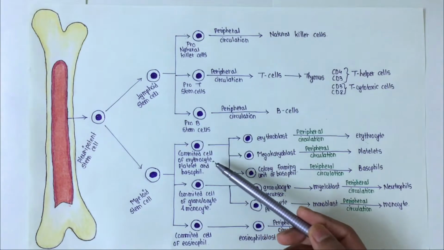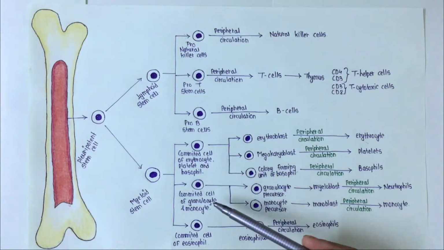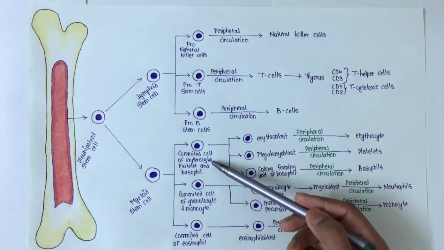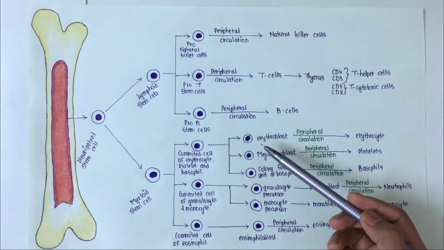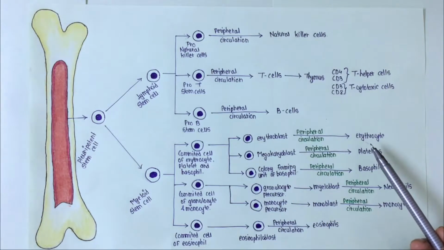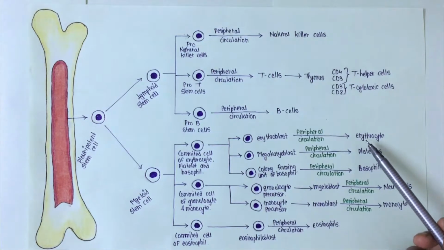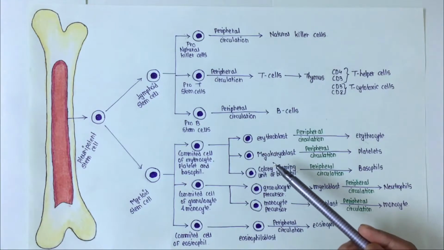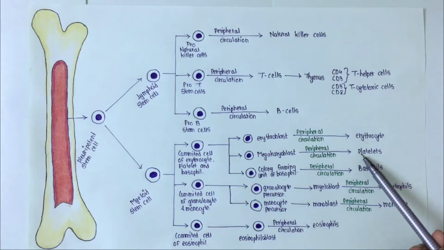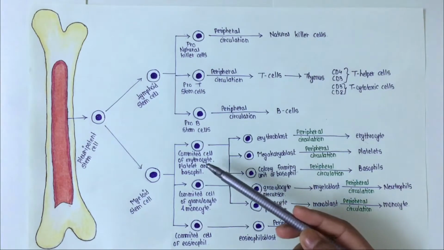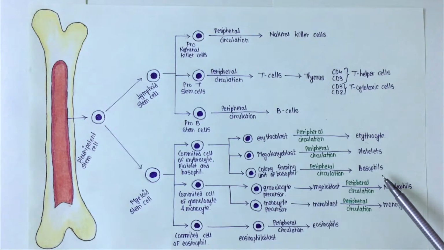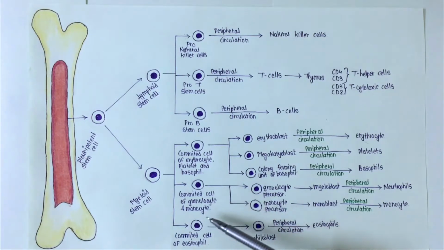So committed cells of erythrocytes, platelets and basophils. They will also form the committed cells of granulocytes and monocytes, and also the committed cells for eosinophils. Now we have the committed cells for erythrocytes, platelets and basophils. They will form the erythroblast, which will be differentiated to form erythrocyte, and these erythrocytes will be released into the peripheral circulation, and they will also form the megakaryoblast, and as we all know, megakaryoblast give rise to platelets, that is thrombocytes. And also these committed cells will differentiate to form a colony forming unit of basophil, which will be forming basophils.